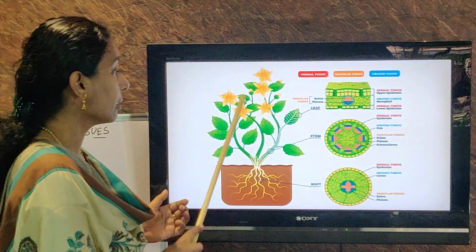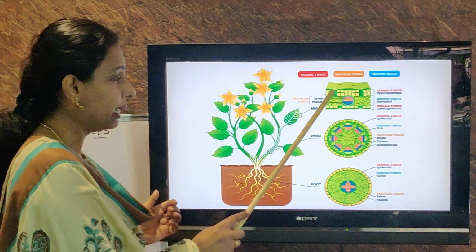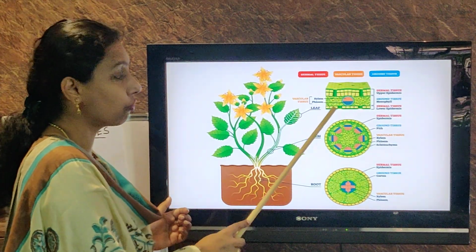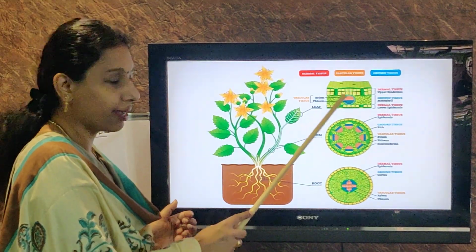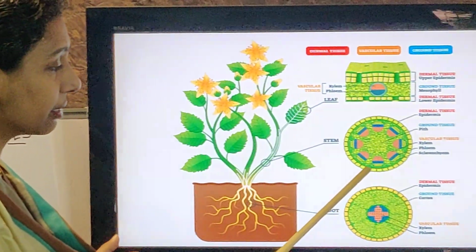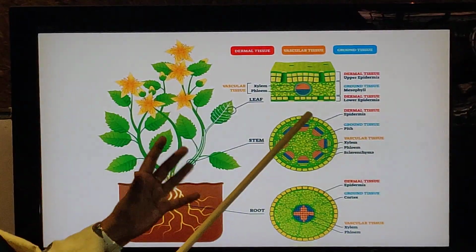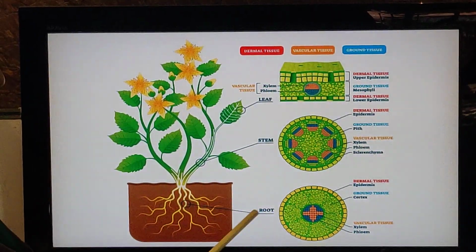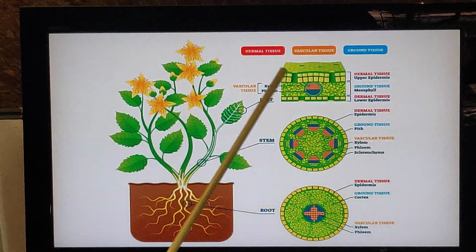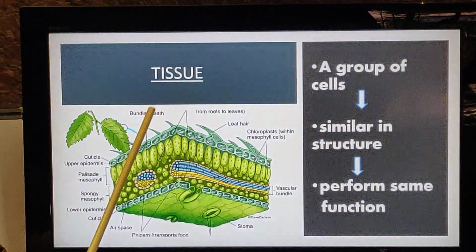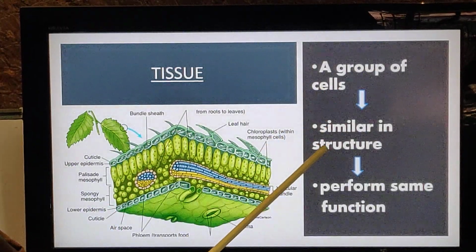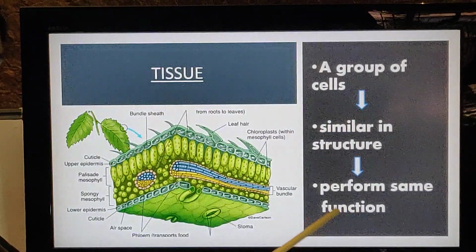If you see the different parts of the plant, the leaf, the stem, the root. The leaf has different types of tissues. Of course, it's involved in photosynthesis. Then if you see the stem also, it has different kinds of tissues. Can you see the colors? Different colors represent different groups of cells. And here in the root also you have different groups of cells. Okay. So, how do you define a tissue? A tissue is a group of cells similar in structure performing the same function.